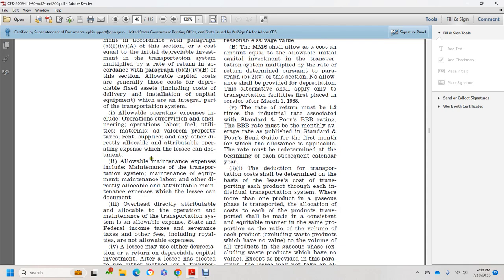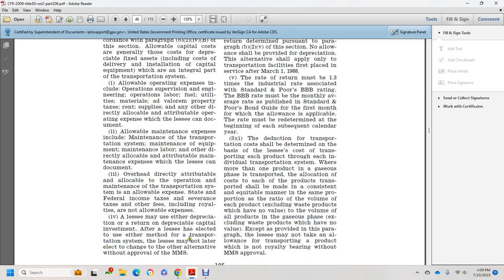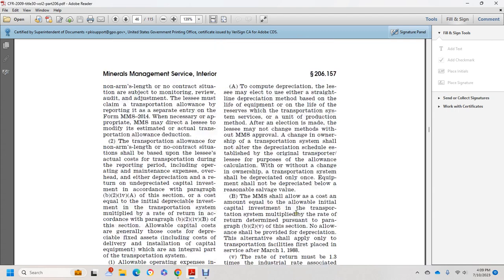Three, overhead directly attributable and allocable to the operation and maintenance of the transportation system is an allowable expense. State and Federal income taxes and severance taxes, other fees including royalties, are not allowable expenses. Four, a lessee may use either depreciation or a return on depreciable capital investment. A lessee must elect either method for a transportation system, and may not later elect to change to the other alternative without approval of the Minerals Management Service.